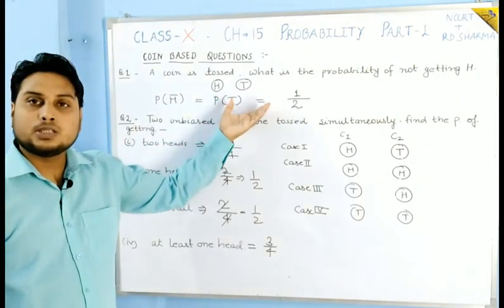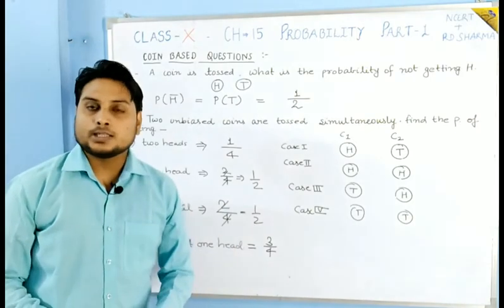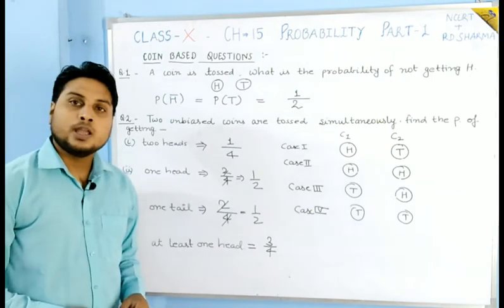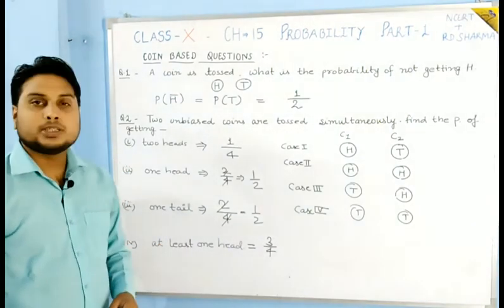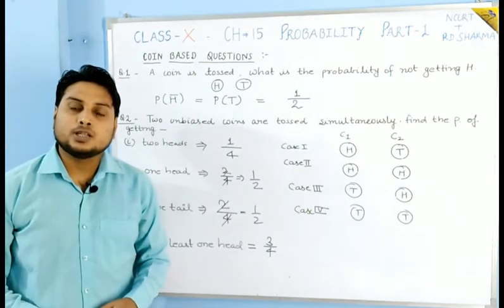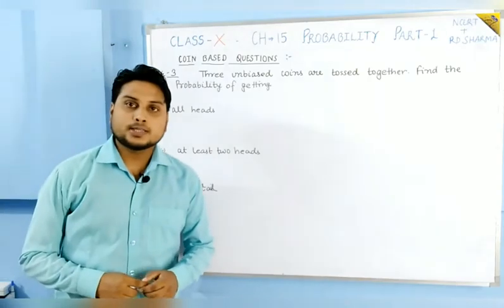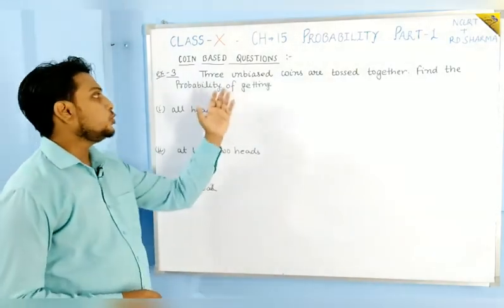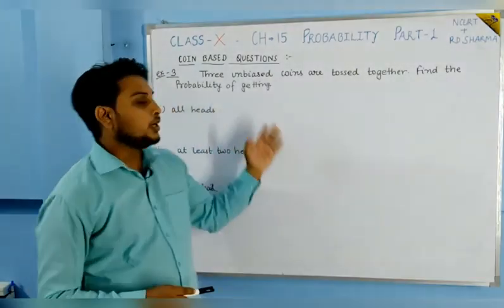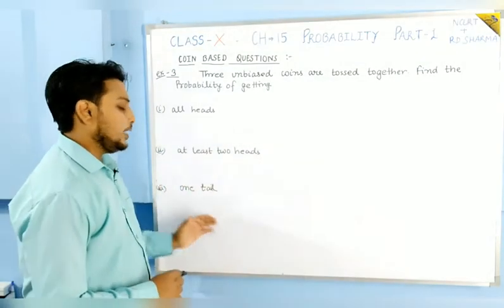If 1 coin is tossed, we have solved the questions in which 2 coins are tossed. Now let us take an example in which 3 coins are tossed simultaneously. So firstly note down these 2 examples and then we'll start the question of 3 coins. So students, this is example third, and the question is: 3 unbiased coins are tossed together. Find the probability of getting all heads, at least 2 heads, and 1 tail.